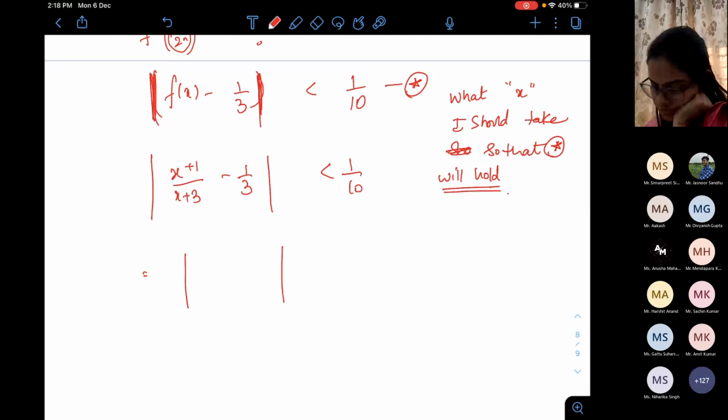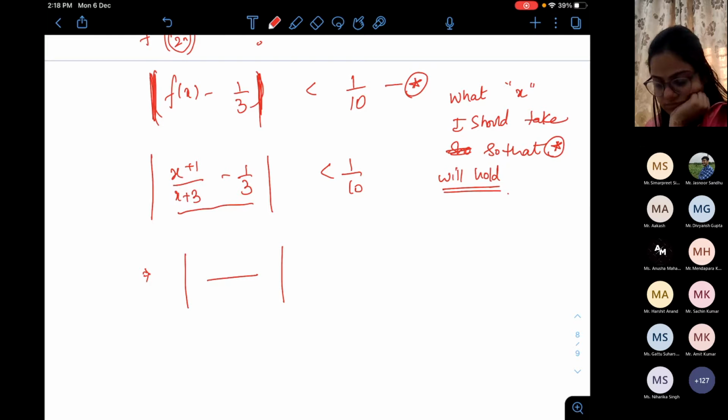Now, next step. Minus 1 by 10 is less than f(x) minus 1 by 3, less than 1 by 10. No, first you solve this. First take the LCM. So, whatever you say, I'll write here.